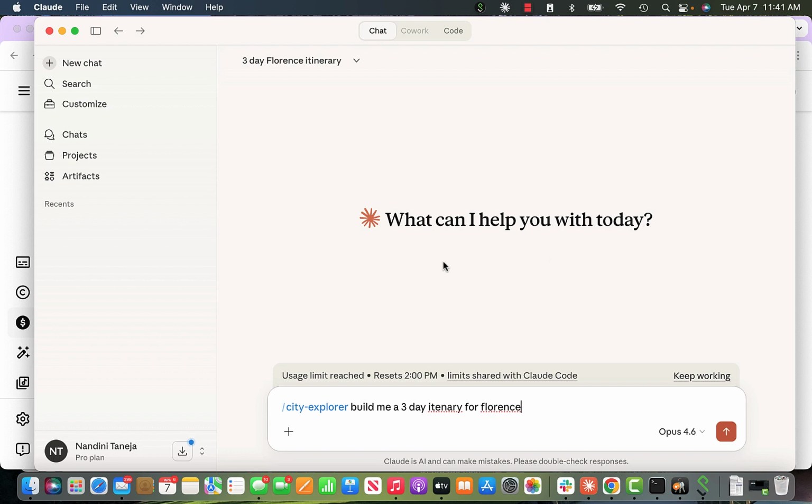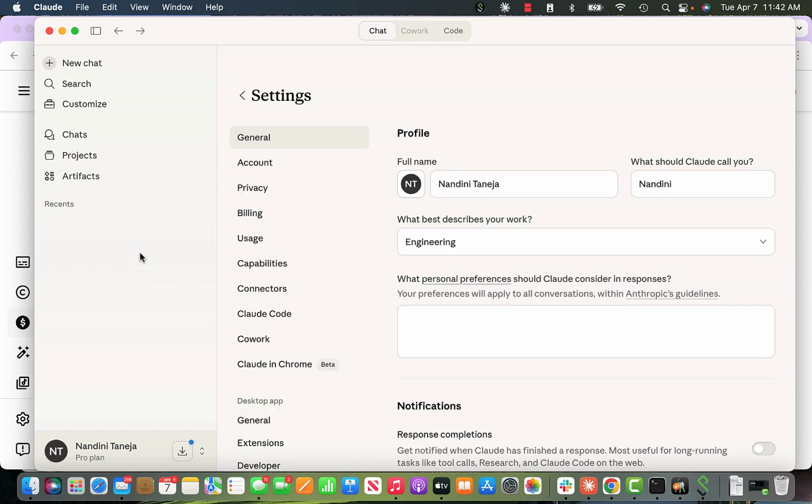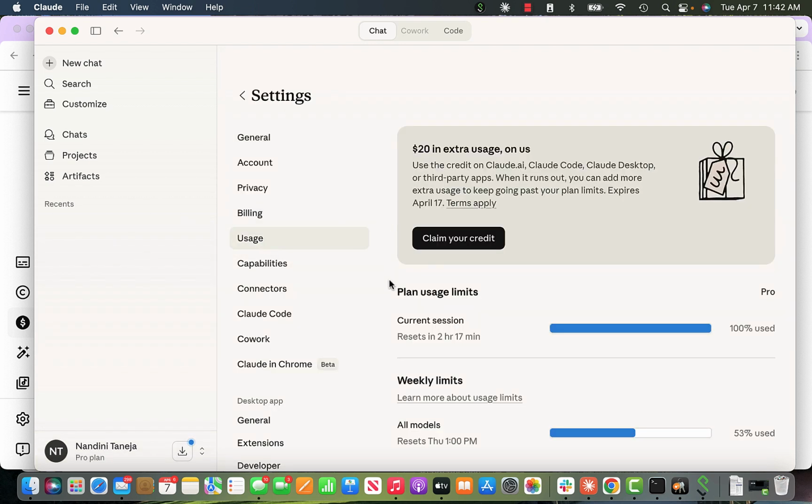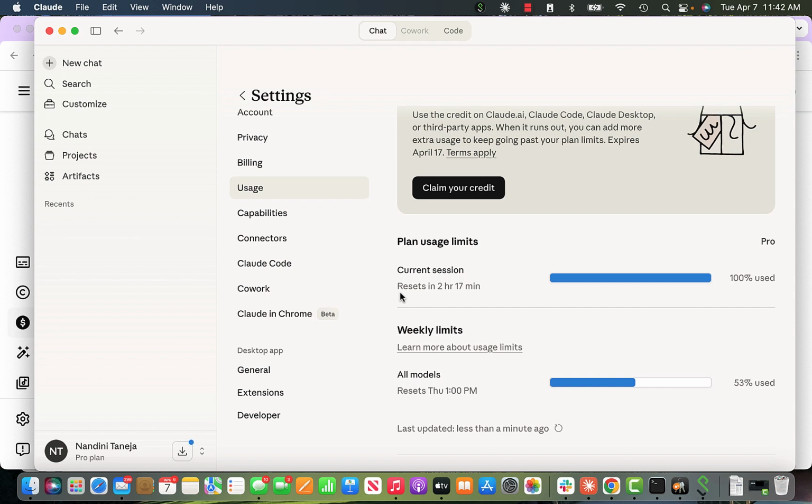While I hit the limit, I just wanted to show where you can check how much your limit is. If you go to settings, and in the settings go to usage, this is what you have. Basically, there is a limit of a couple of hours. If you open multiple smaller chat sessions, that's better. I have been working since morning, a couple of hours. It says the current session resets in 2 hours and 17 minutes. That's why at around 2 o'clock I should be able to go back and use it. And there are also weekly limits.